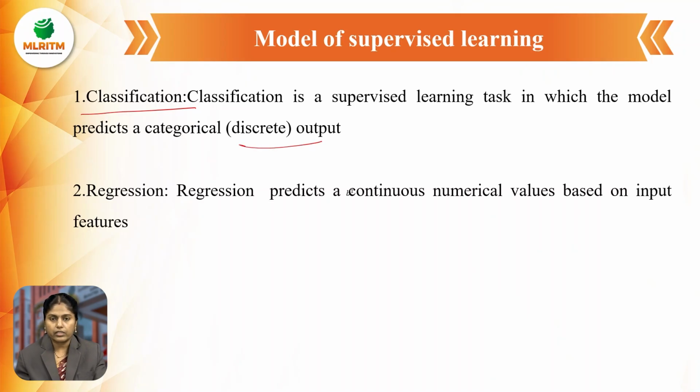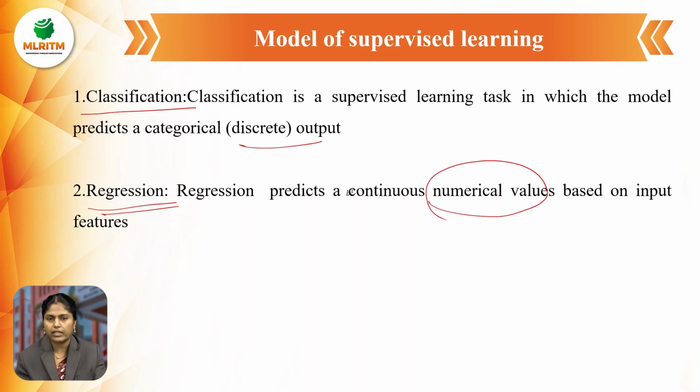And the next one is regression. What do you mean by regression? It is nothing but getting continuous numerical values. Whatever data is given as input, we get continuous numerical values in regression. These are the two types of supervised learning: first classification, then regression.